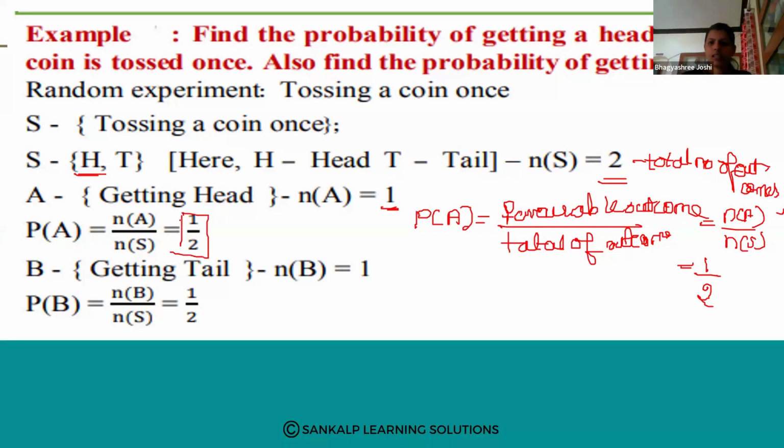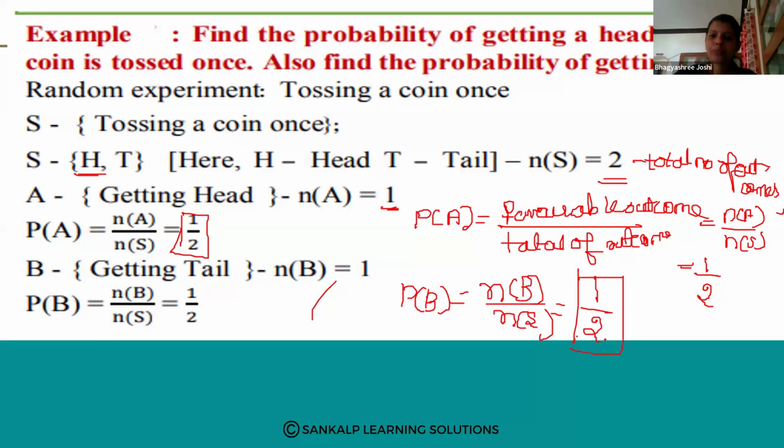Next, what they have asked: also find the probability of getting a tail. So how many times are you getting a tail? Only one time, that is also 1. That I will call n of B. So P of B is equal to the number of favorable outcomes, that is n of B, divided by the total number of outcomes, that is n of S. n of B is 1 and n of S is 2. That means the probability of getting a tail is 1 by 2.